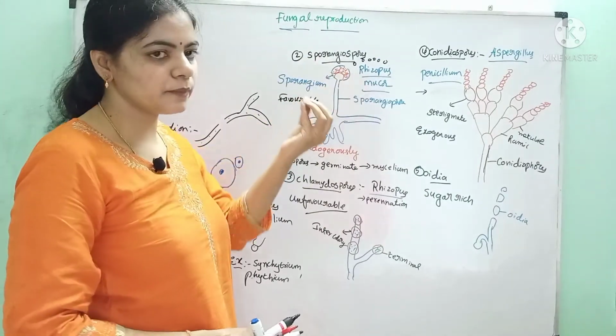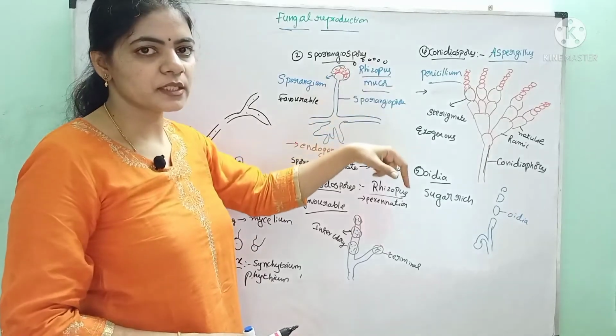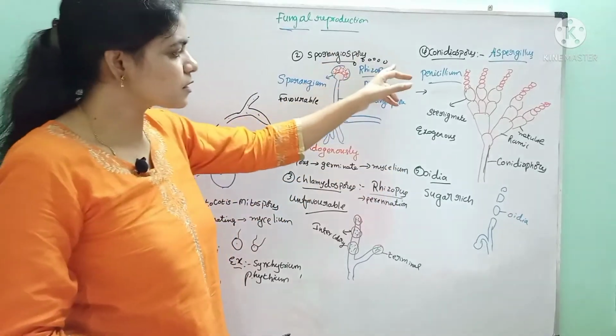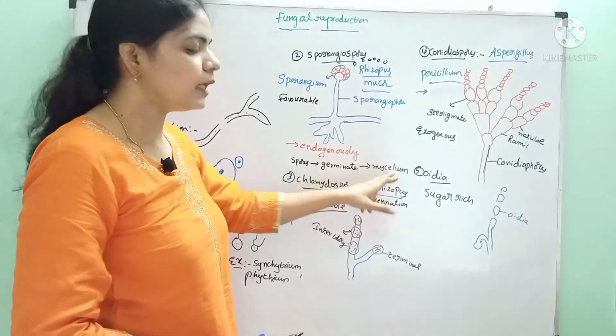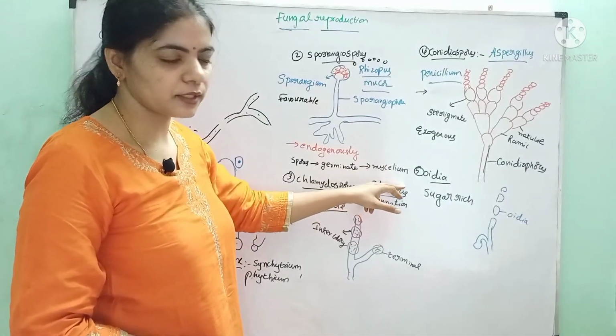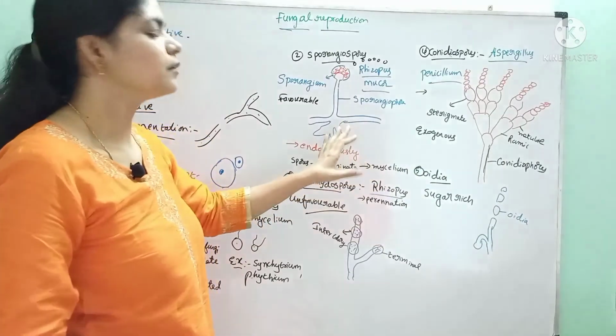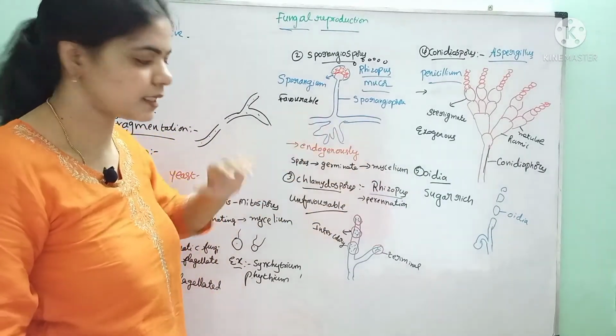When the sporangium breaks, the spores will be dispersed into the air. These spores germinate when they get a suitable substratum, and then the mycelium will spread on the substratum.